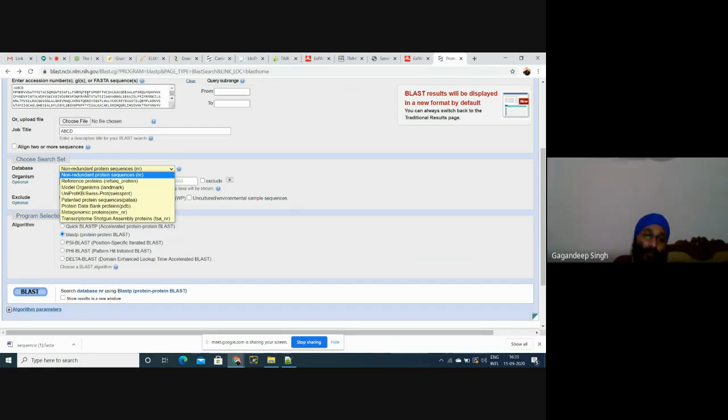That is why, if there is any problem in any plant, we can sequence that plant and find, for example, a similar sequence extracted from another plant, but with some 2 to 3 amino acid changes. The function will remain the same, but there is a change in sequence, meaning maybe there is some single nucleotide polymorphism.